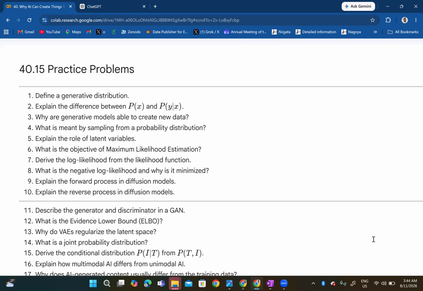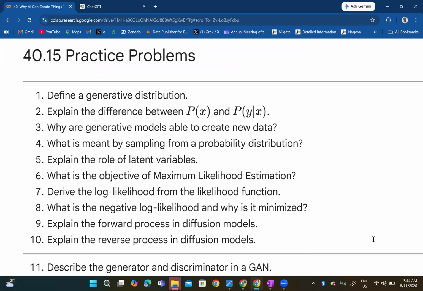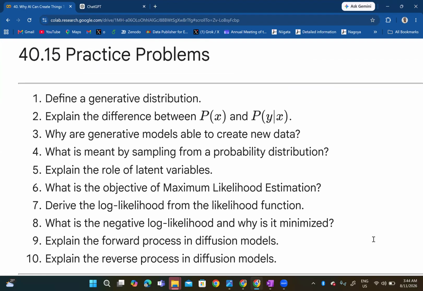So here we have our practice problems, very straight to the point, 20 of them. The first says define the generative distribution, and the 10th says explain the reverse process in diffusion models. Of course, the reverse process is the process of denoising to get back the image that it must have started with. So let's go ahead. I'll be solving problems 7 and 15. Problem 7 says derive the log likelihood from the likelihood function.